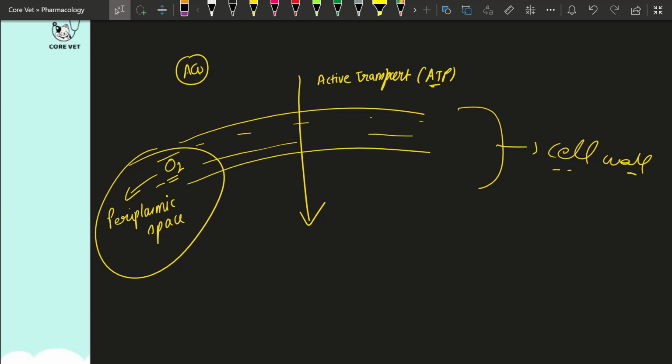So these two requirements you should note in the aminoglycoside mode of action. Whenever you write the aminoglycoside mode of action, you should write these two points. Must. These are must.